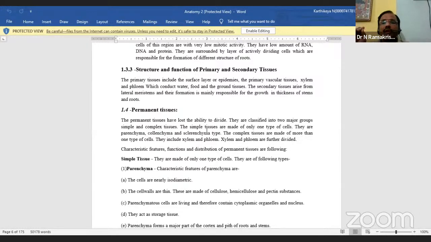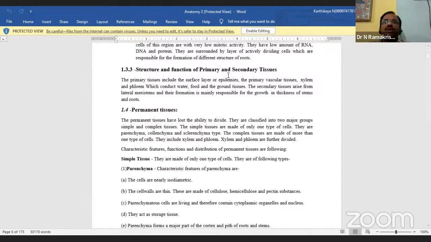So we call them permanent tissues. These permanent tissues are generally of three types: number one, parenchyma, simple tissues; second, complex tissues; and third, secretory tissues. The permanent tissues are divided into three categories.